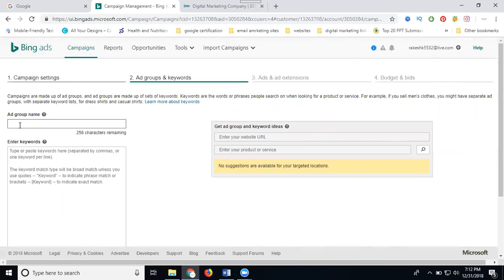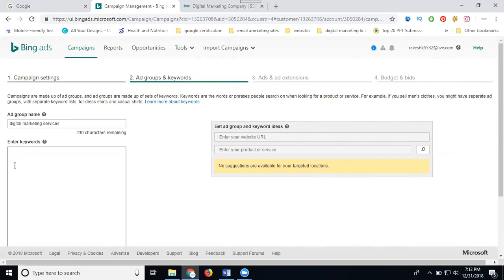Ad group. What is that? Ad group is called digital marketing services. Write down the keywords: digital marketing services, digital marketing company, digital marketing agency.